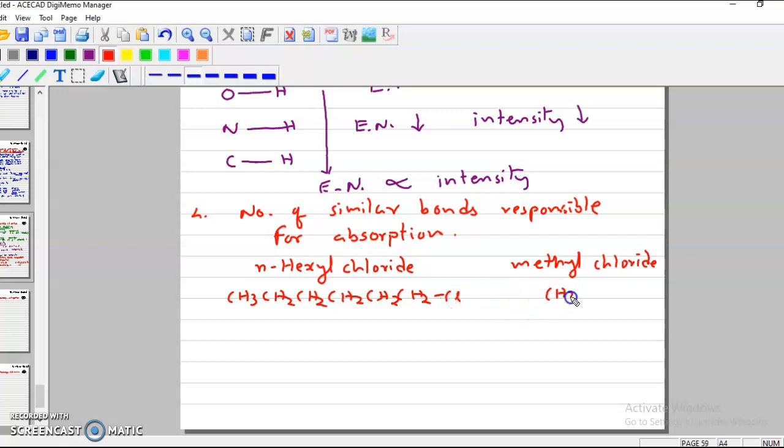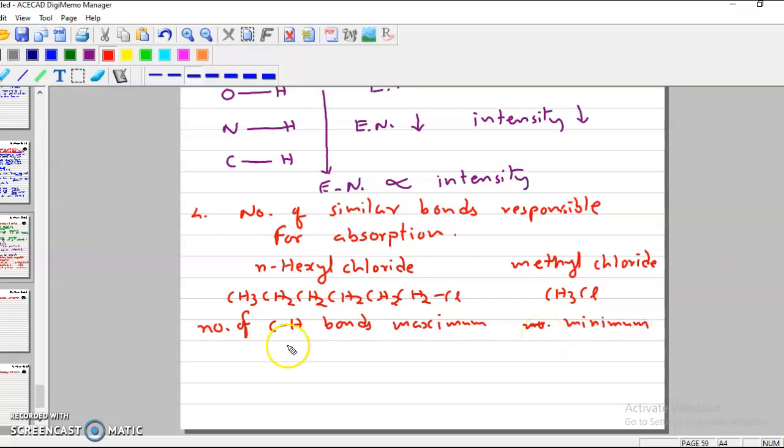Here we have only 1 carbon. So it is clear that the number of CH bonds will be maximum here, and here the number of CH bonds is minimum.